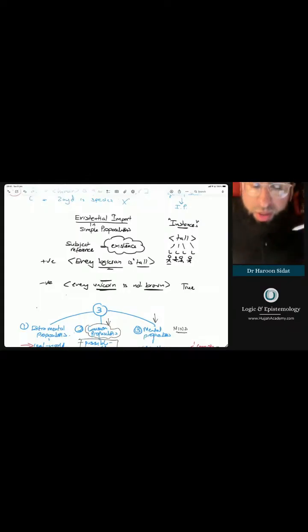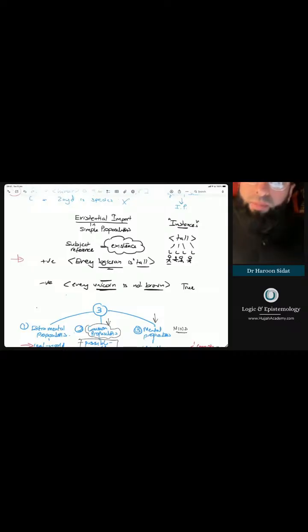So there are two types of simple propositions. We mentioned this at the beginning. There are affirmative simple propositions, which have existential import. What that means is that when you affirm something, it has a meaning of existence. Their truth requires the existence of their subject reference, the thing that you're referring to. For it to be true, that thing has to exist. For example, let's use this example here, every logician is tall, right?